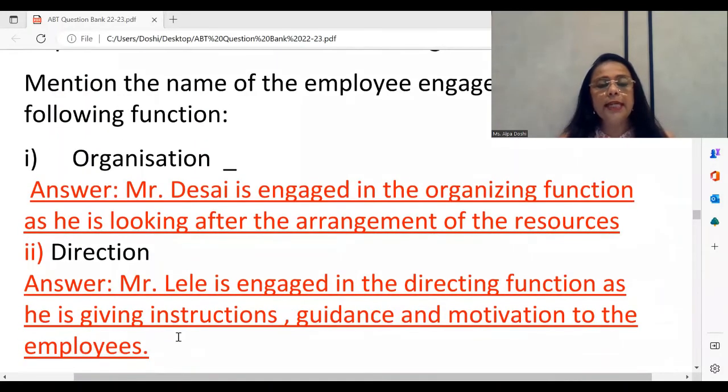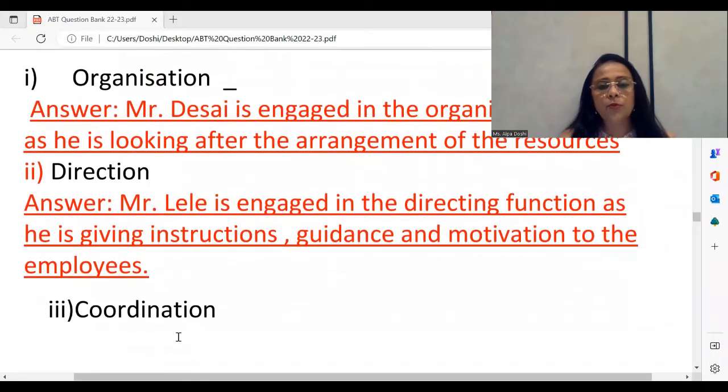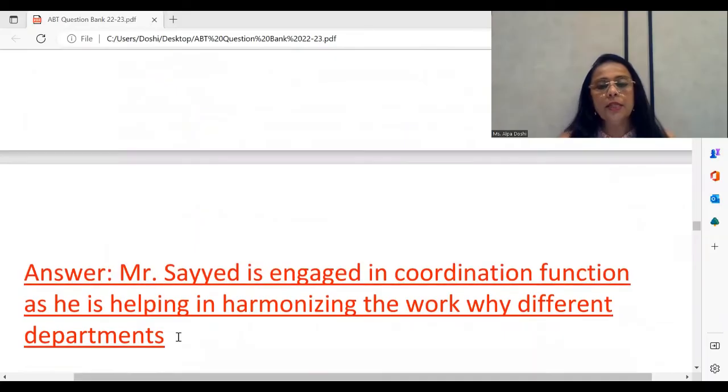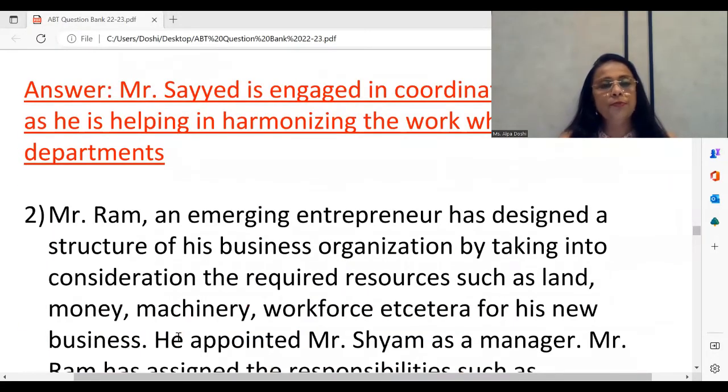Mr. Lele is engaged in the directing function as he is giving instructions, guidance, and motivation to the employees. So we are giving a sort of a reason also why Mr. Lele is said to be doing the directing function. Similarly, Mr. Syed is engaged in the coordination function as he is helping in harmonizing the work between the different departments. So that's your case study question.